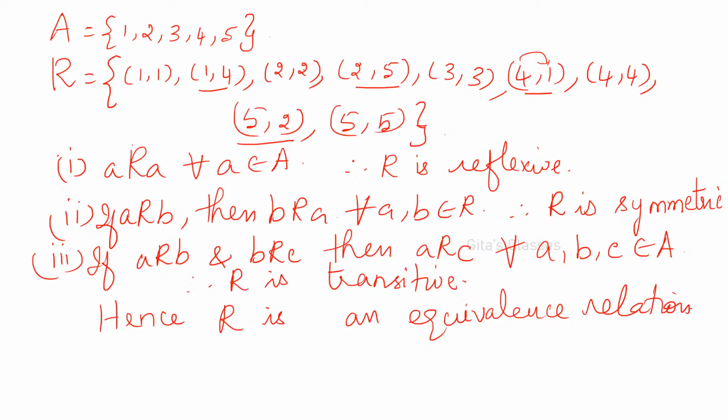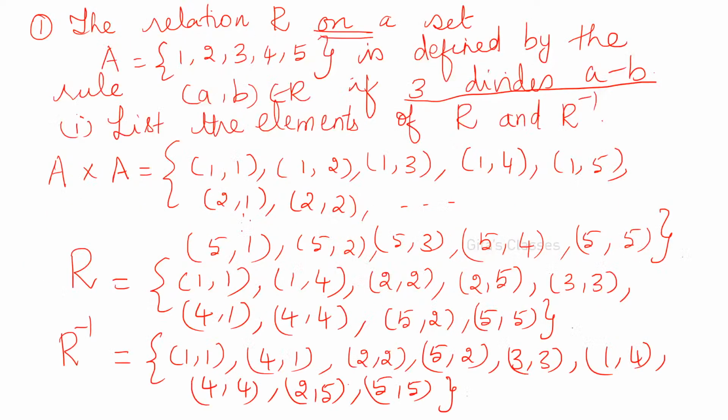R is not a set, Akanksha. Don't get confused. See, R on a set A. R is a relation on a set A. It is a subset of A cross A. Don't get confused. R is a relation. Relation means it will contain ordered pairs on a set. Which set? A is a set. On A means what? A cross A. It will be a subset of A cross A. It is also like a function only. A cross A. Got it?